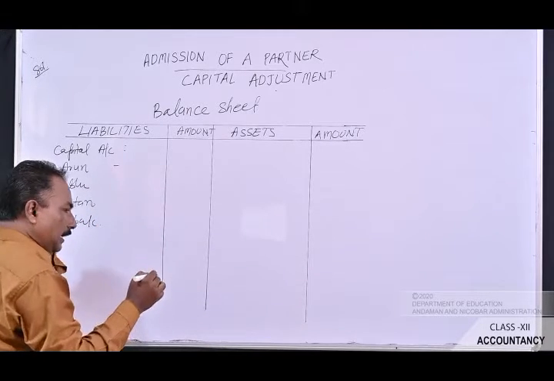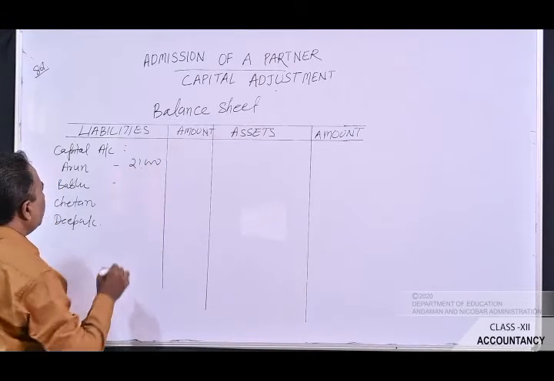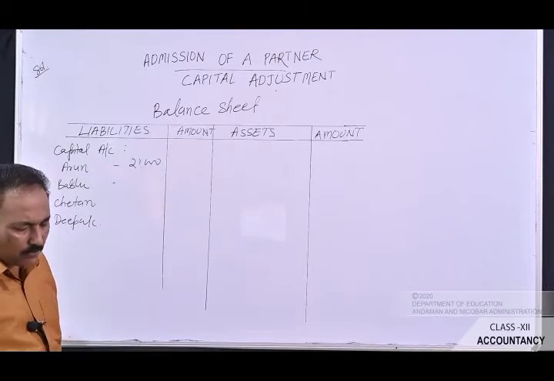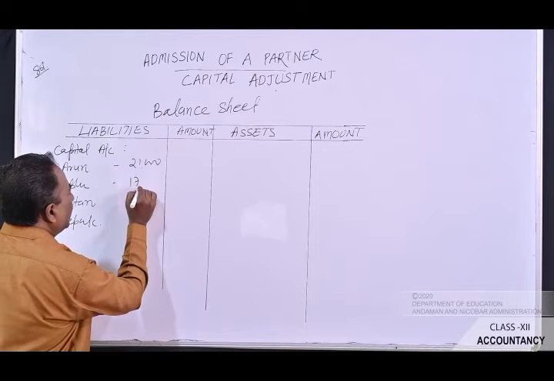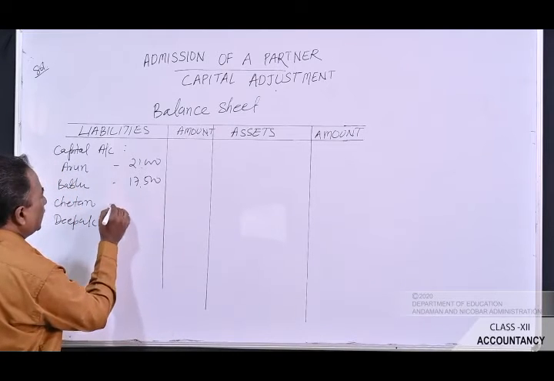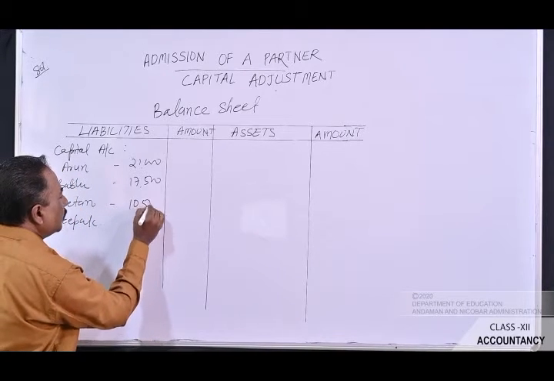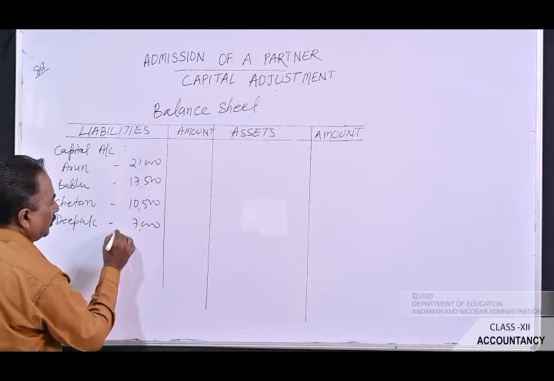Arun had to maintain rupees 21,000 in the account. The second partner was Bablu. He had to maintain rupees 17,500, and Chetan, he had to maintain 10,500, whereas Deepak, he had brought rupees 7,000.